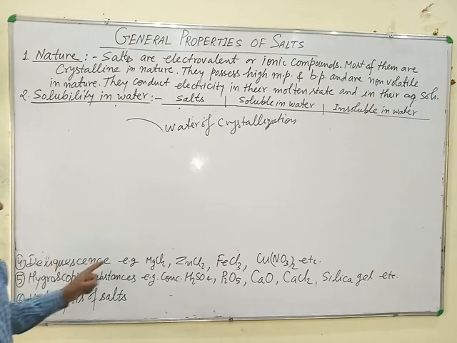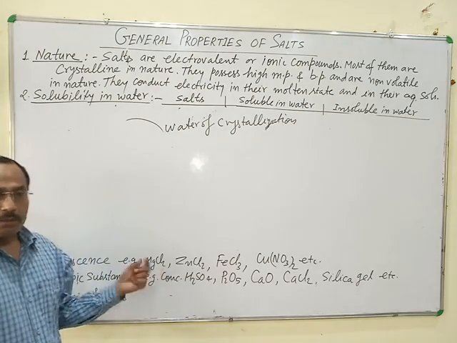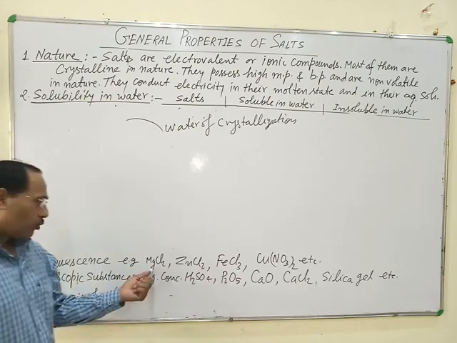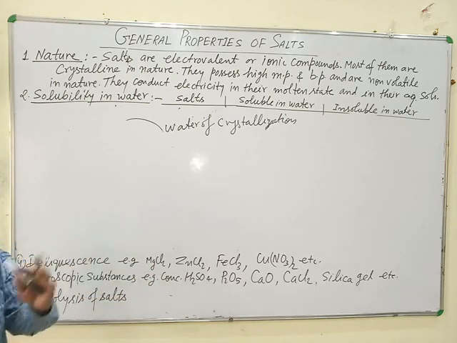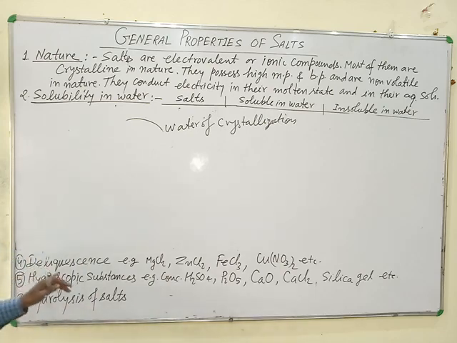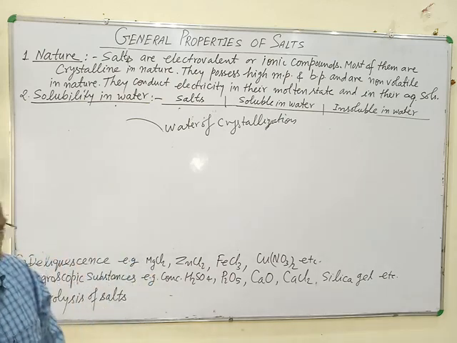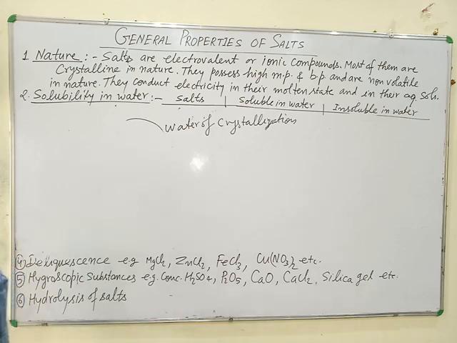All the deliquescent salts form an aqueous solution in absorbed water, and this phenomenon of the salt is known as deliquescence. So deliquescence is the phenomenon by which a salt absorbs moisture from the atmosphere and forms a saturated solution in the absorbed moisture or absorbed water.